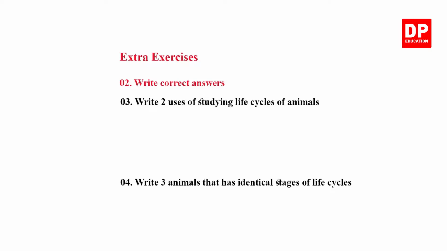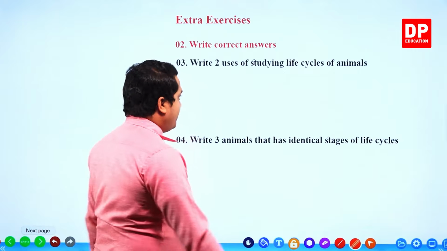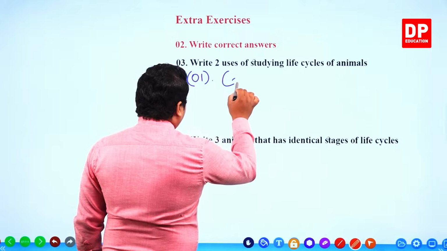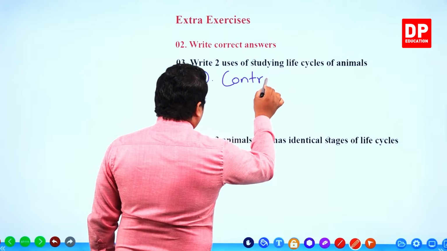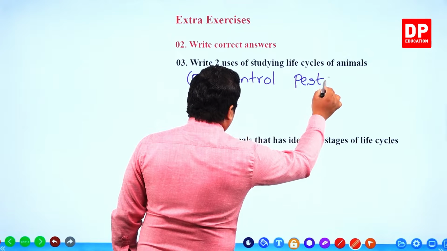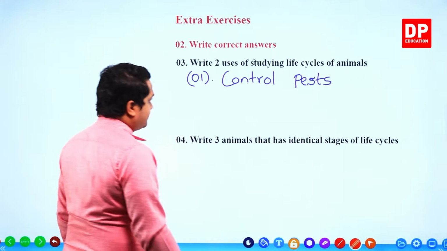Write 2 uses of studying life cycles of animals. Number 1, to control pests, right?